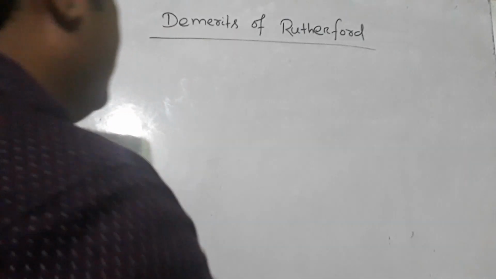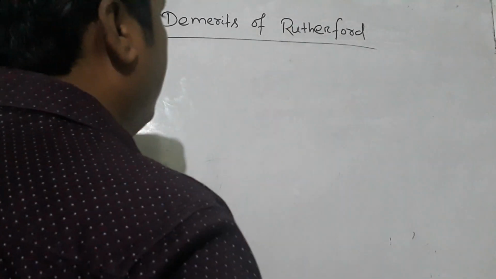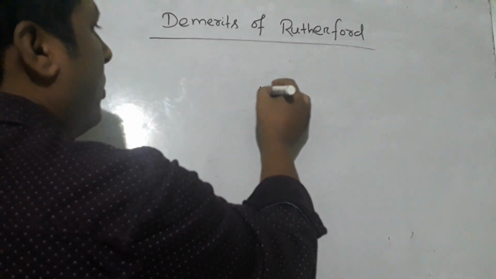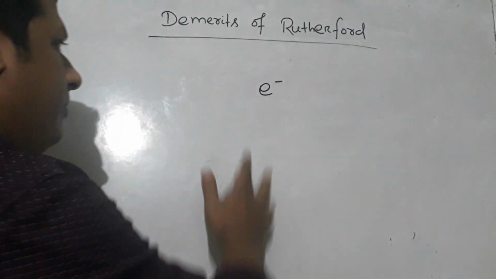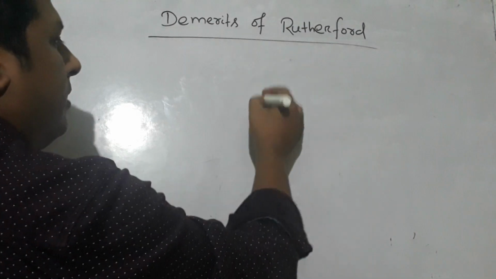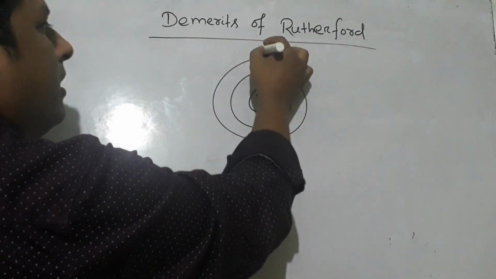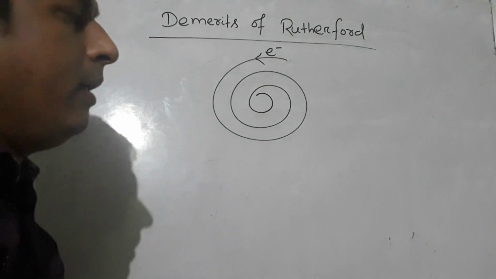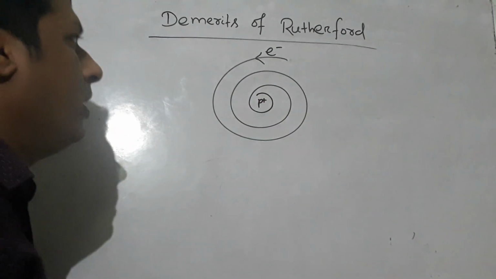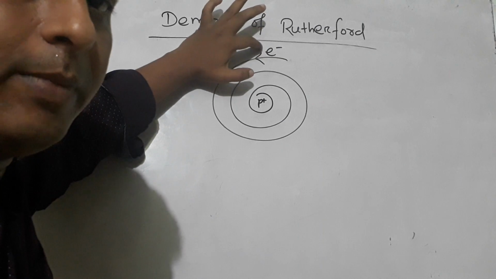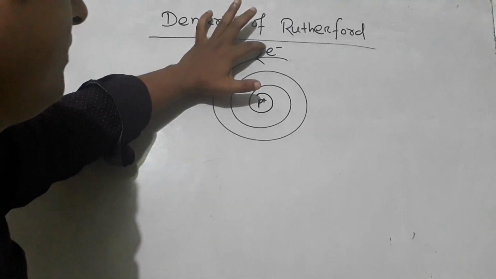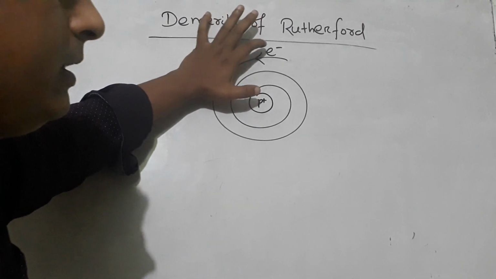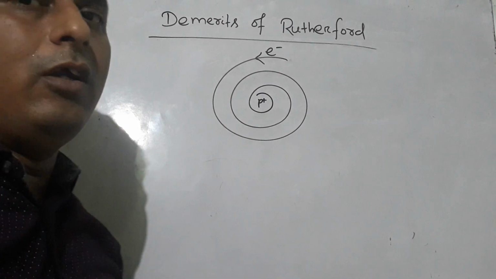So when this statement was applied to Rutherford's atomic model, Rutherford had suggested that the electron revolves around the proton. How it revolves, he did not explain. So Maxwell told Rutherford that if the electron is moving around the proton, and the electron is a negatively charged particle, the proton is a positively charged particle, then when this negative charged particle revolves around the positive charged particle, according to the classical law of electrodynamics,